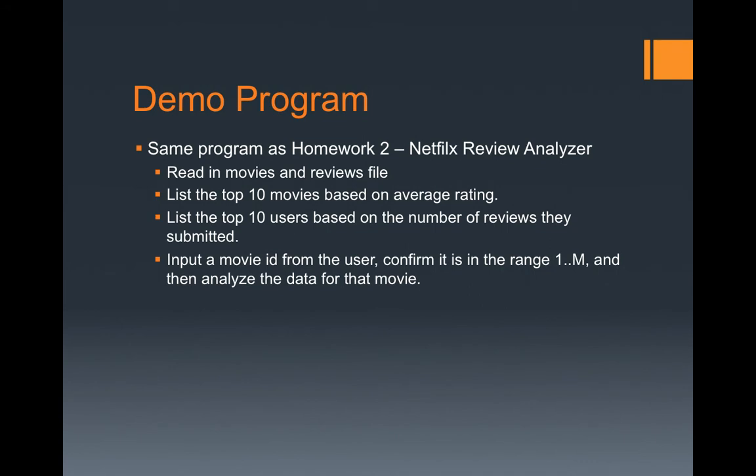So jumping ahead to the demo, I decided to use a program that most of us are familiar with. It's Homework 2, the Netflix Review Analyzer that we've all done. I just translated it into Ruby. For those of you that don't remember, the whole assignment was to read in 2 files, a movies file and a reviews file, and list the top 10 movies based on their average rating, the top 10 users by their number of reviews submitted, and also if you input a movie ID, we get some more information from them.